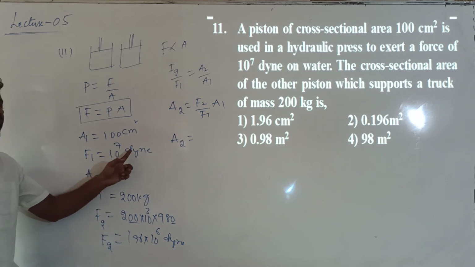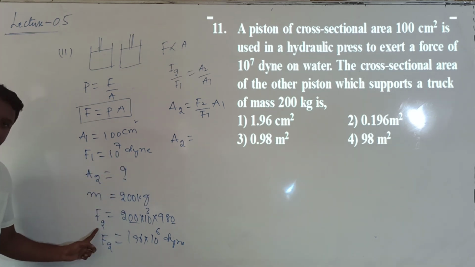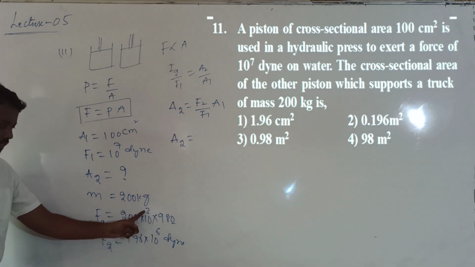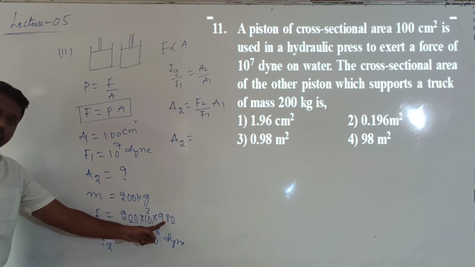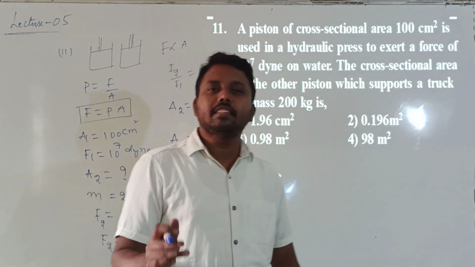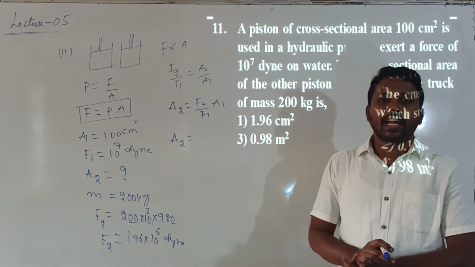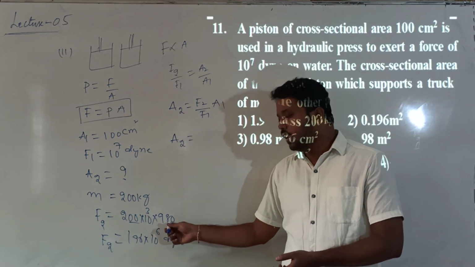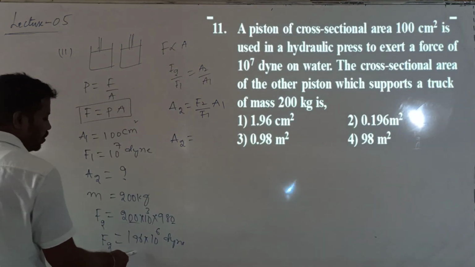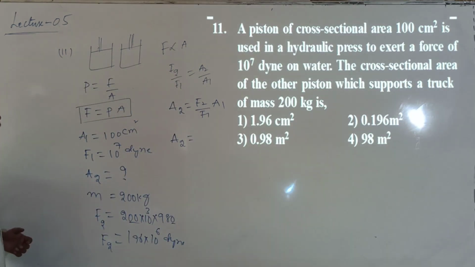Since F1 is in dynes, I want to write F2 also in dynes, so I wrote the kg as 10 to the power of 3 grams into 980. G is 9.8 meters per second squared, whereas it is 980 centimeters per second squared in the CGS system. Finally I got 196 into 10 to the power of 6 dynes.